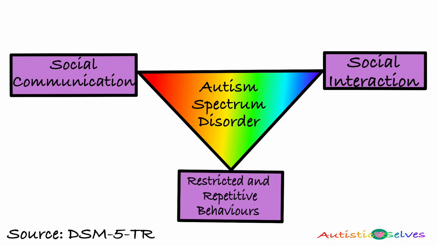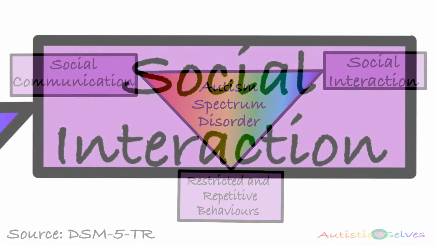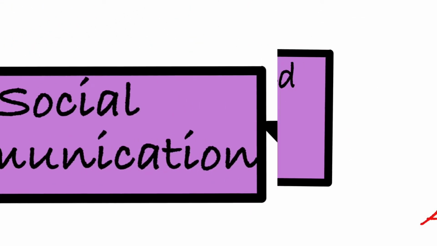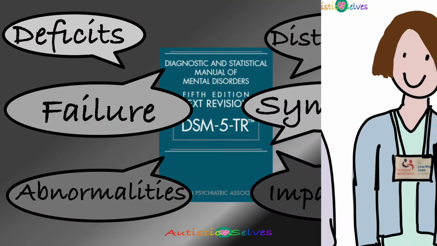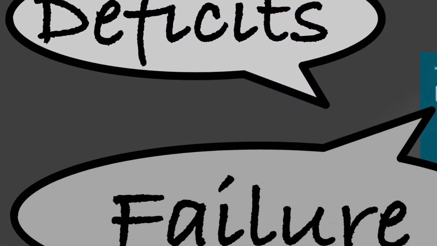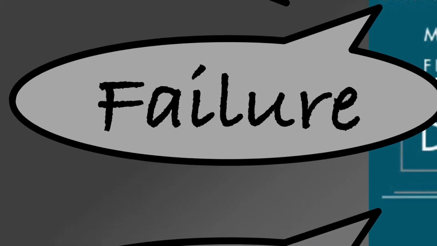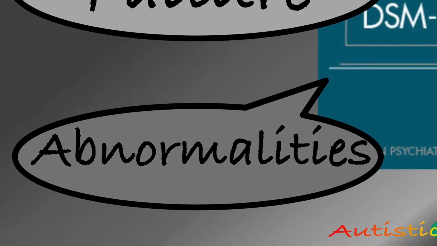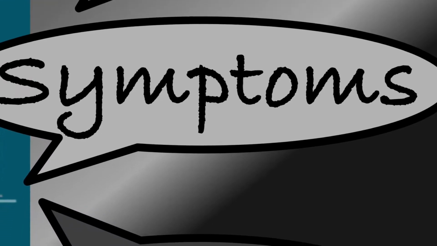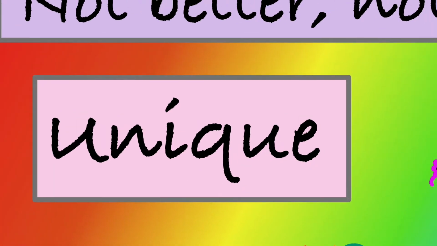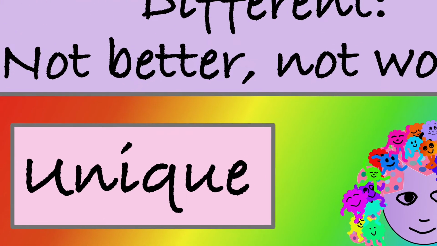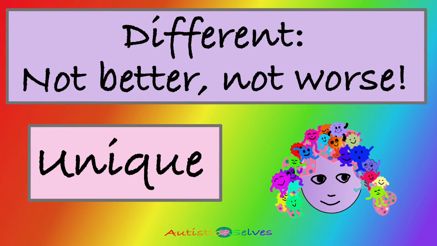The DSM-5-TR lists examples of behaviours that might be seen in each of these 3 areas. We are going to quote the examples given and then discuss examples from our own autism assessment report, which shows why we meet the criteria for diagnosis. But first, a disclaimer. The language used in the DSM-5-TR is medical and not the language we would choose to use, but we are using it because we feel it is important to quote directly from the DSM-5-TR when explaining the criteria. We prefer to use positive, less medical language when describing autism. For example, we see autism as a difference rather than a deficit.